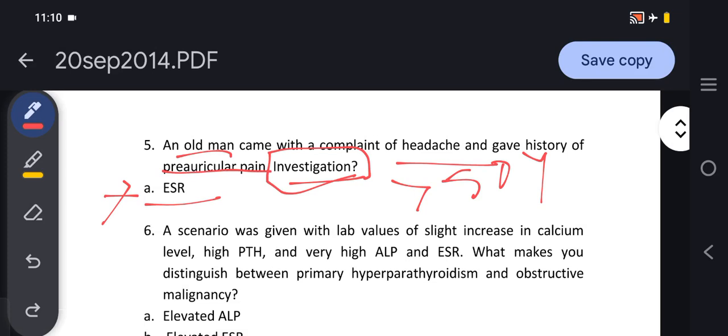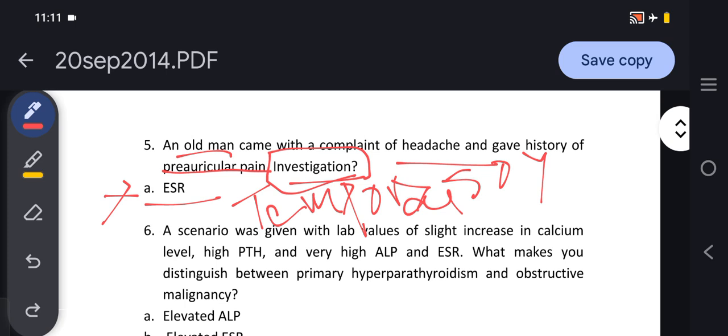But in the exam, if it is asking for the diagnostic investigation for this scenario, it would be the temporal artery biopsy. If the question is asking about the diagnostic investigation, then we have to choose the temporal artery biopsy, not ESR.